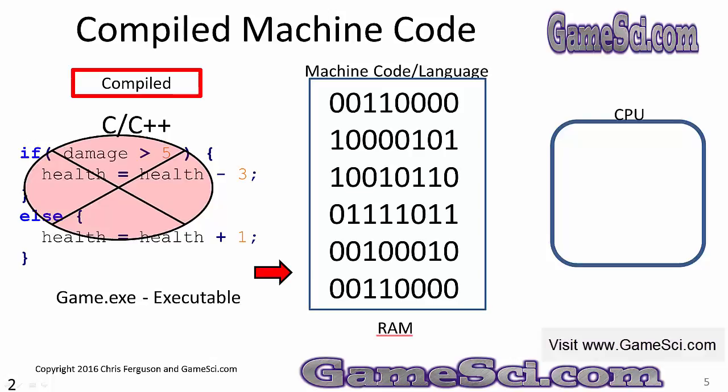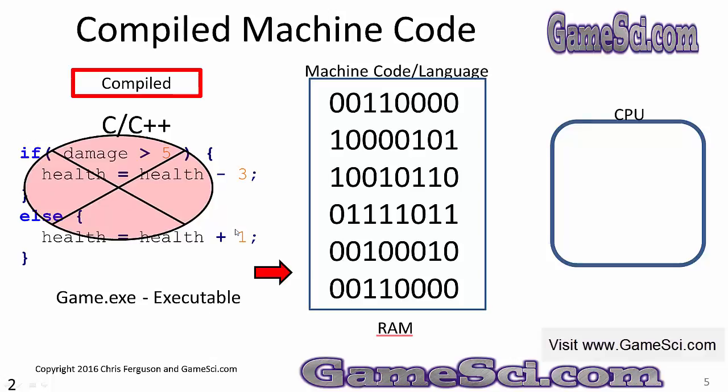I want to make something perfectly clear. The computer does not execute the code we type in. The computers only understand ones and zeros. This code gets converted to this code, machine code or machine language. And it's this code, the ones and zeros, that the CPU executes. A compiled language simply does this conversion before you run the program.